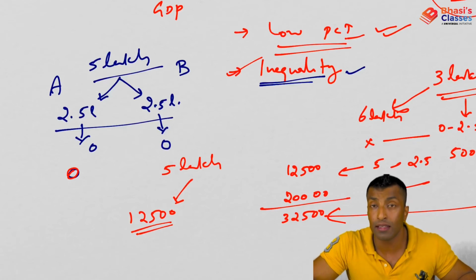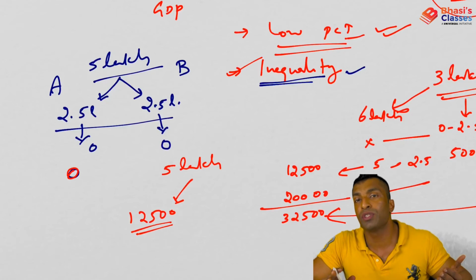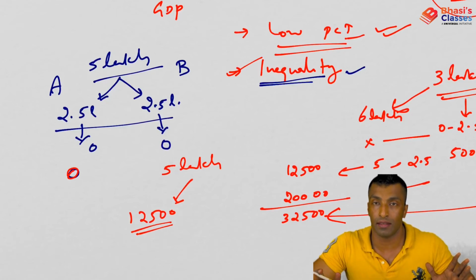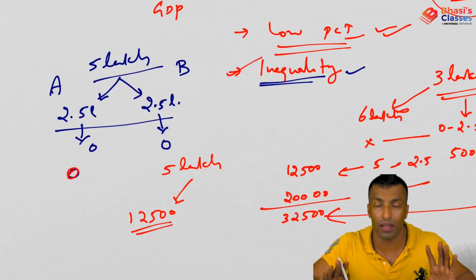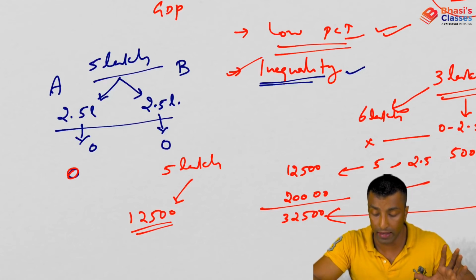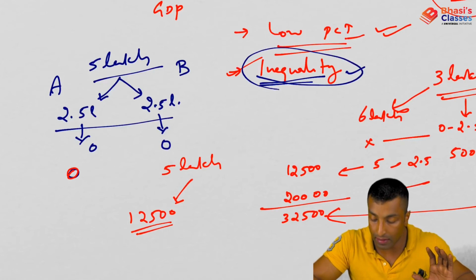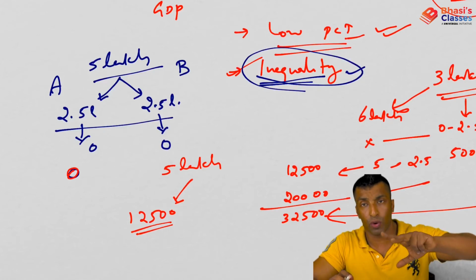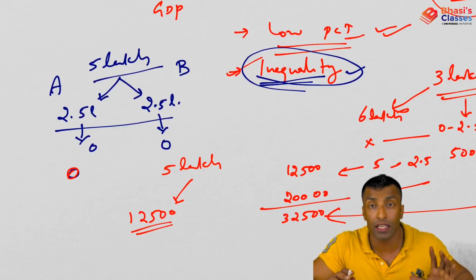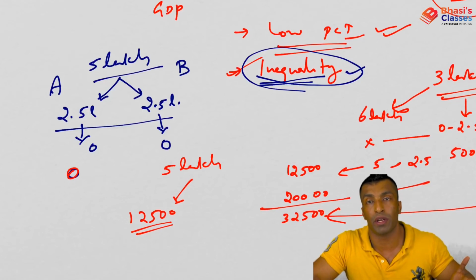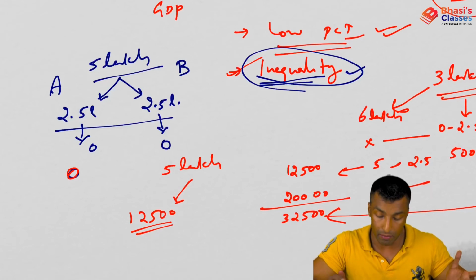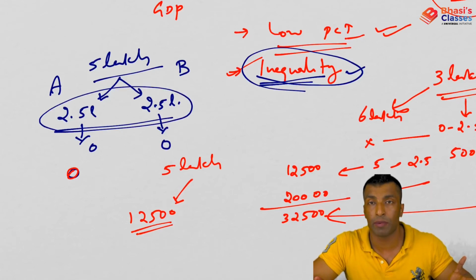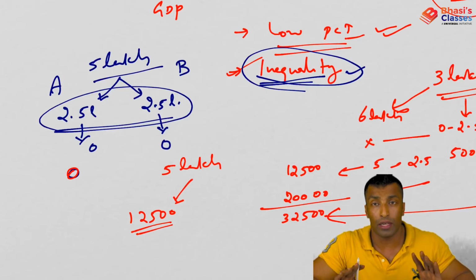So can I say this is the reason? Inequality is not the reason for a low tax to GDP ratio. A low tax to GDP ratio actually suggests equality, but Indian society is not egalitarian. Anyway, this is not the answer. Some students will mark it because both are negative, and Indian society is characterized by inequality and a low tax to GDP ratio, so you may try to connect them. But logically and mathematically I have explained it, so I hope you understood. That is not possible.